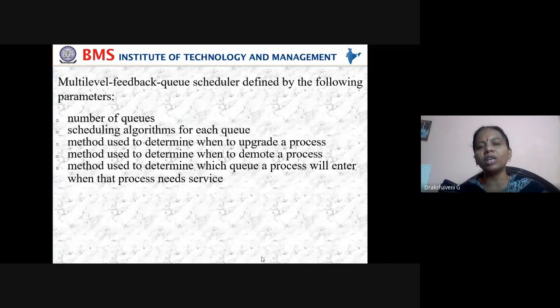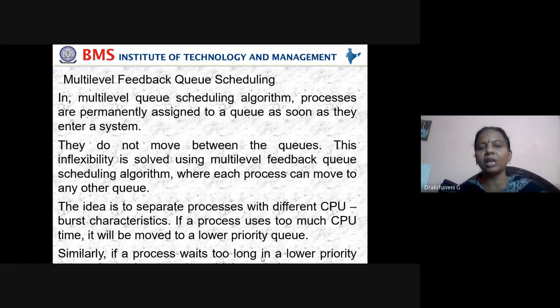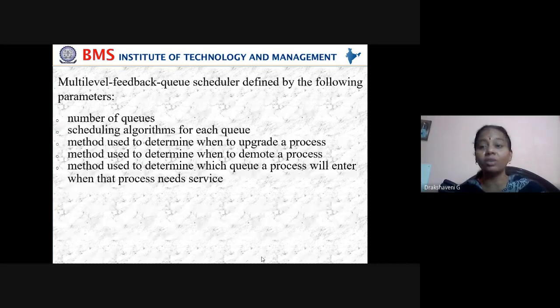Second, the scheduling algorithm for each queue. Suppose in this example we have five queues. For system processes, which scheduling algorithm should I fix? For interactive, which one? For interactive editing processes, which algorithm do I have to fix? That is, we fix a scheduling algorithm for each queue. Then the method used to determine when to upgrade a process. When should I upgrade it?